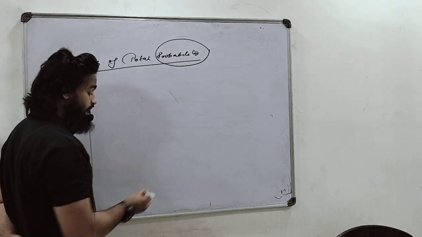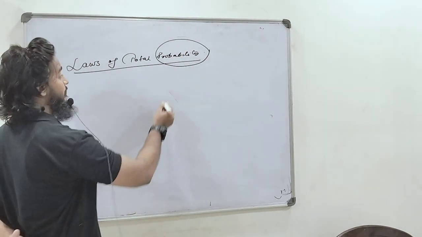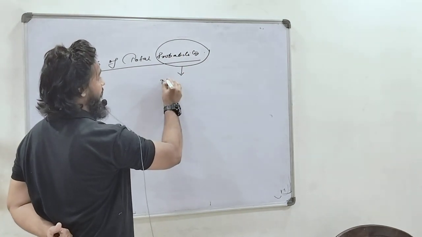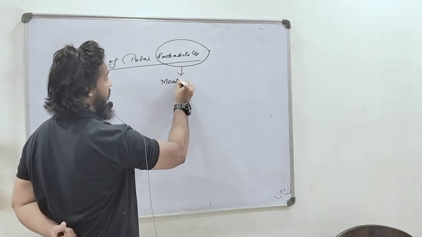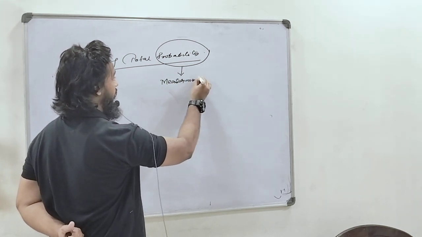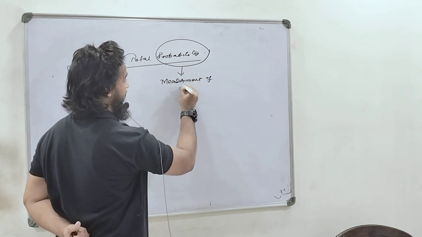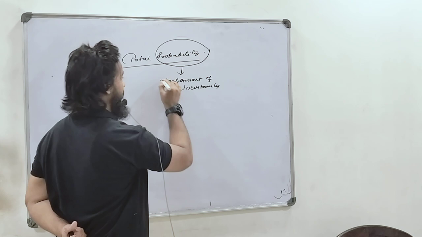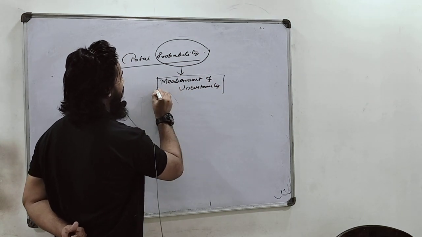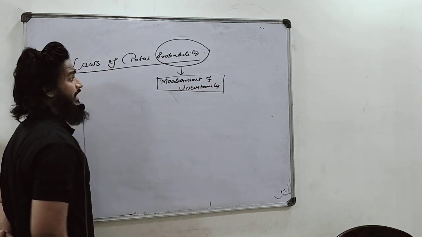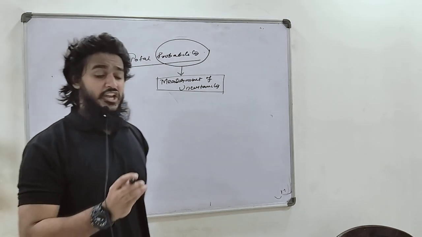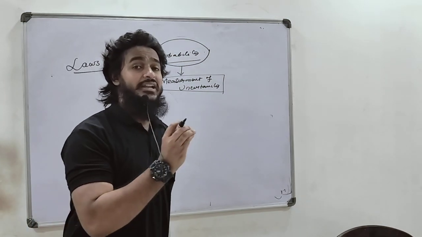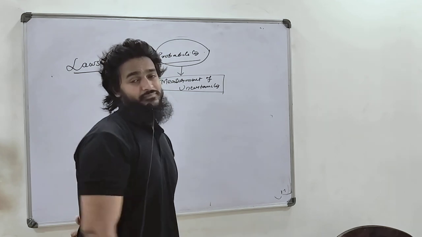We know that probability is a measure of uncertainty. Probability is a measurement of uncertainty, or in simple words we can say that probability is a numerical representation of chances.